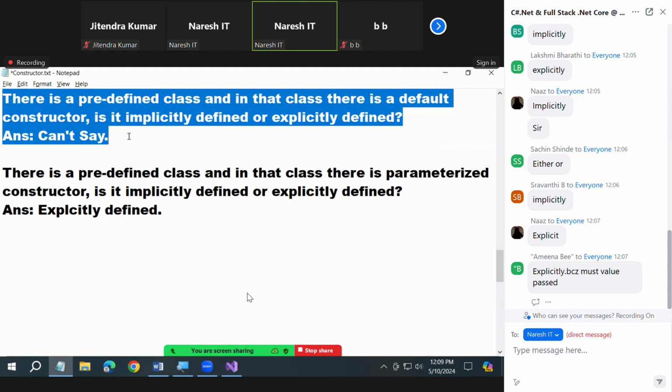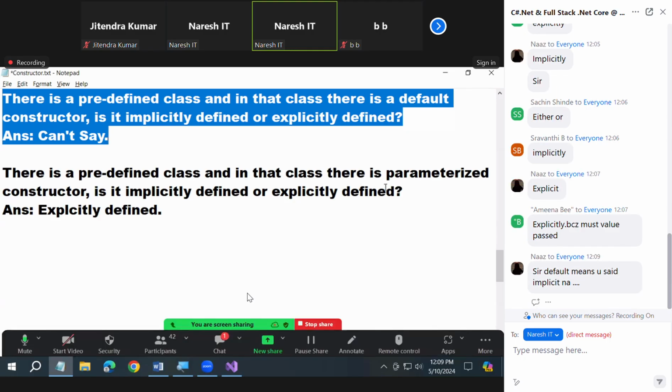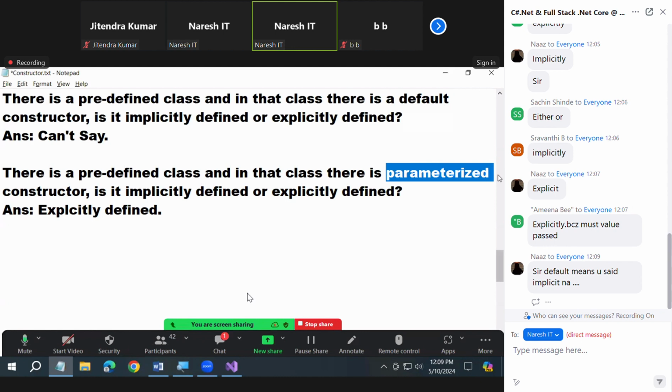They're asking you this question. See, you're asking me your puzzle. What do I cook means? I can say you cooked something, but that's not a right answer. I don't know what you cooked. Are you clear? Okay. So here also I cannot say this because it is predefined. Whoever defined it can answer the question, not me. But if it is a parameterized one, even if I don't look into the code, I can say. What can I say?